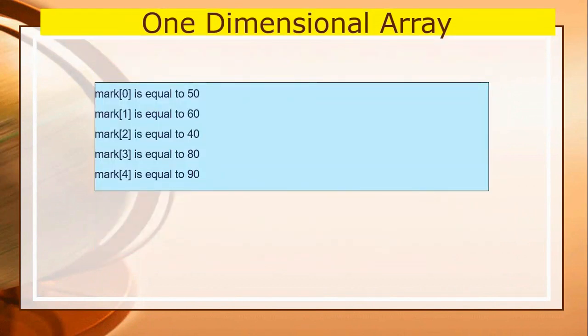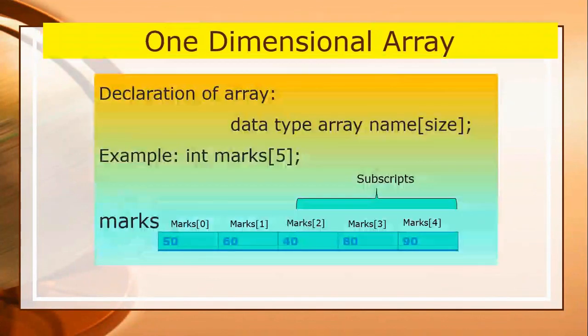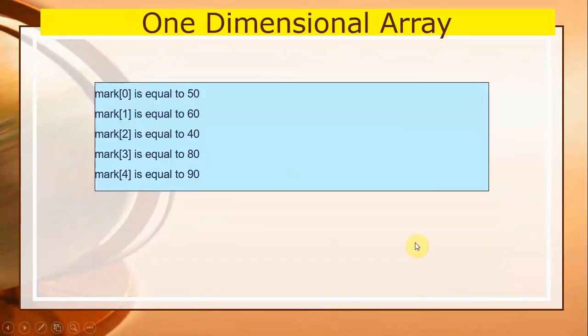Now, with the help of the subscript, I have taken an example just to indicate. Suppose, as I already told you, marks[0] is equal to 50, marks[1] is equal to 60, and marks[4] is equal to 90. So you can say here marks[4] is 90. Suppose you have to print 90, then you have to write in printf, that is marks[4].